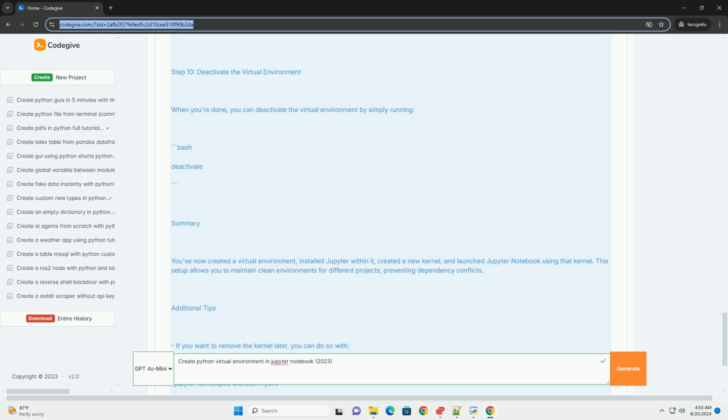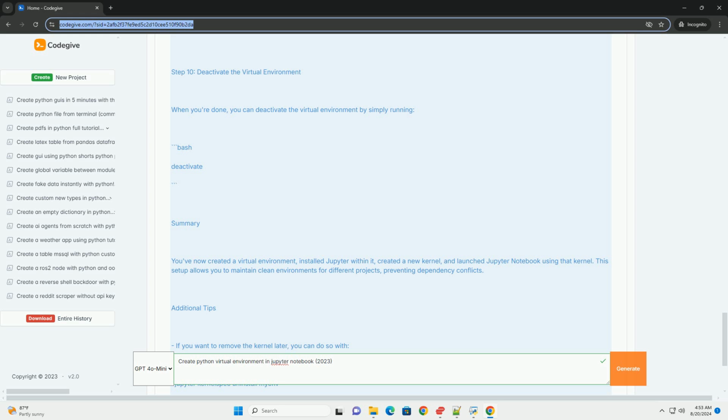Step 9. Install packages in the virtual environment. You can now install any packages you need for your project using pip. Make sure the virtual environment is activated in the terminal or that you are using the Jupyter kernel linked to that environment. This setup allows you to maintain clean environments for different projects, preventing dependency conflicts.